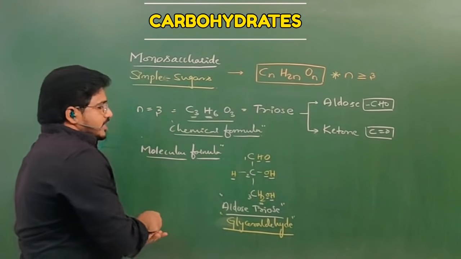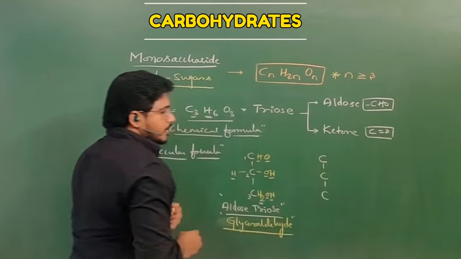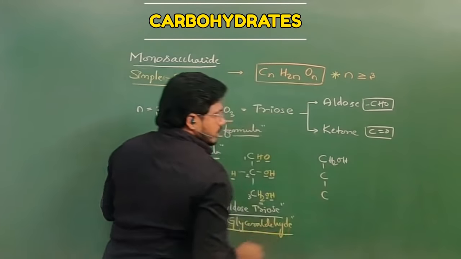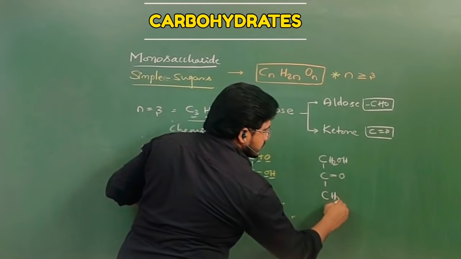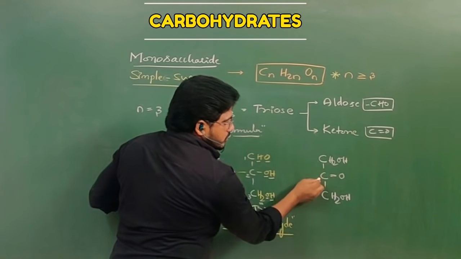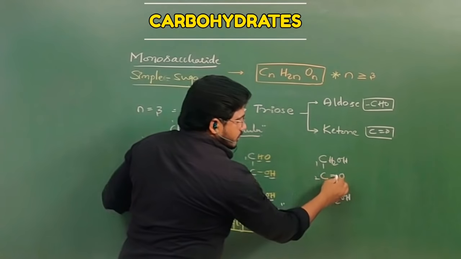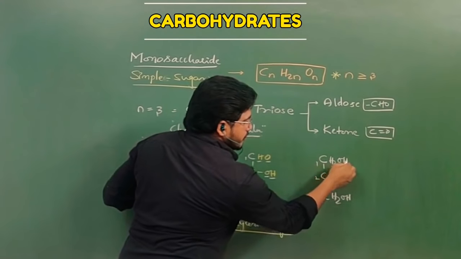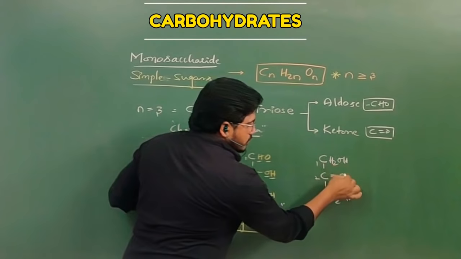If the ketone group is there, even though carbon number is 3, the first carbon has CH2OH, the second carbon has the ketone group and the third one has CH2OH. So the number of hydrogens should be 6, and the number of oxygens should be 3.